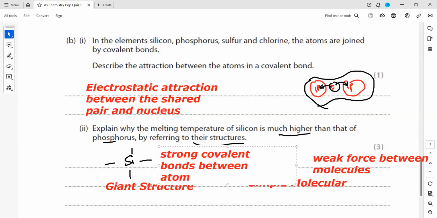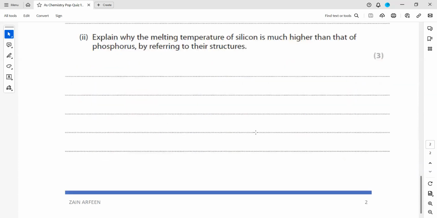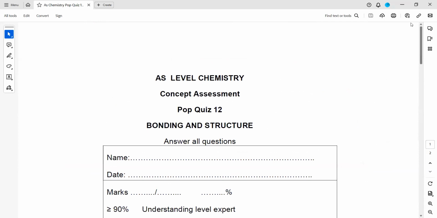So as a result, what will happen? We need a greater amount of energy to separate these atoms from each other as compared to that in phosphorus. Molecules have weak forces, so we need a smaller amount of energy. That's why the melting temperature of silicon is much higher than phosphorus. So this was a pop quiz which was related to bonding and structure.